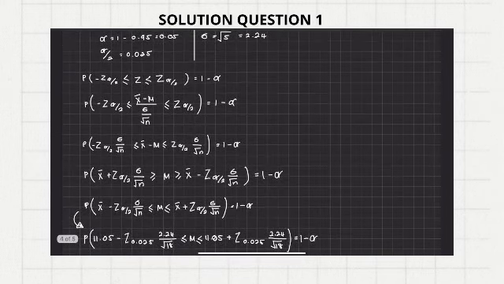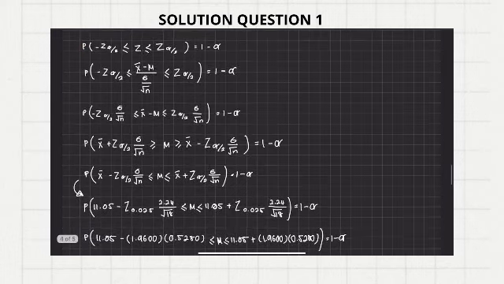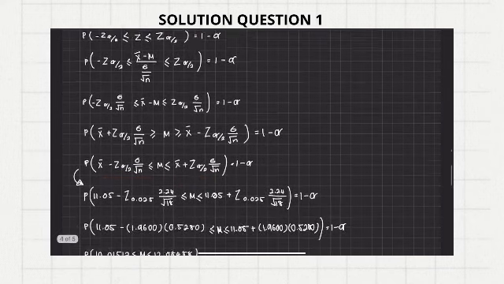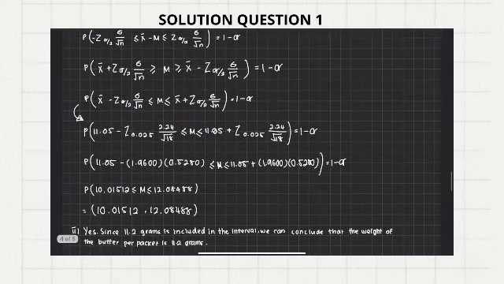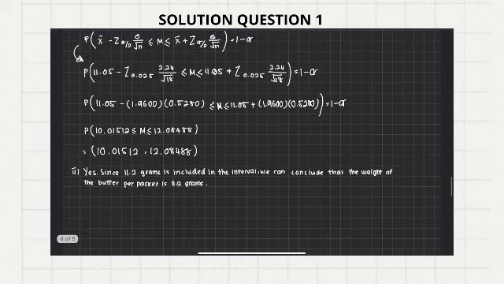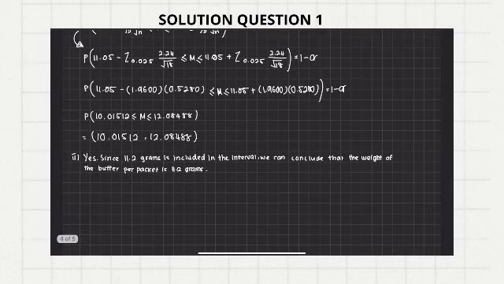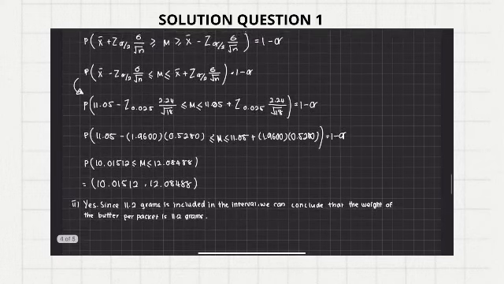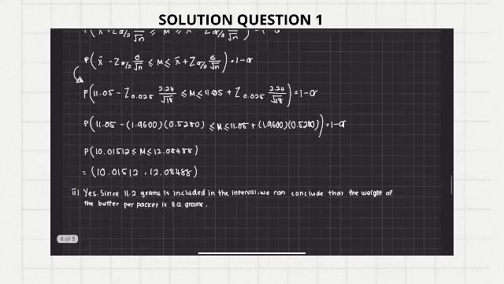To construct the confidence interval, we use this formula, and after substituting the values we get the final answer of 10.01512 and 12.08488. This can all be seen in our book.